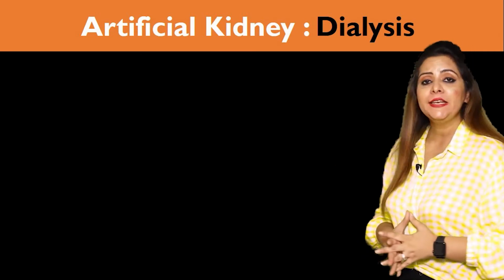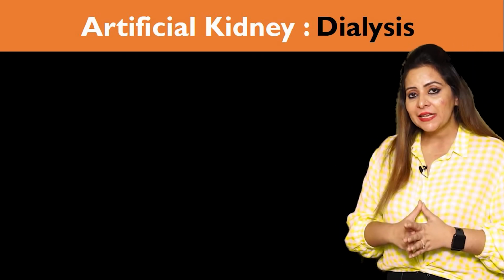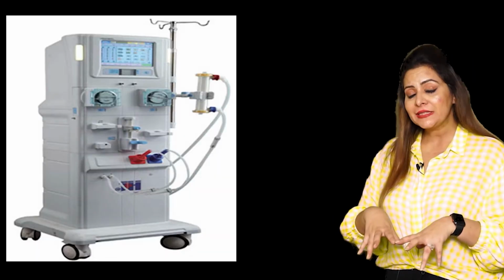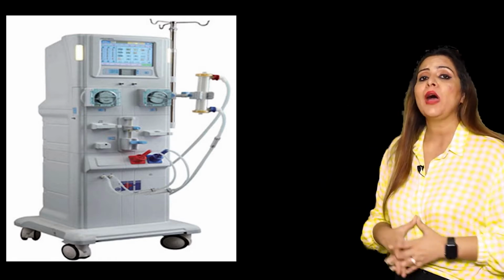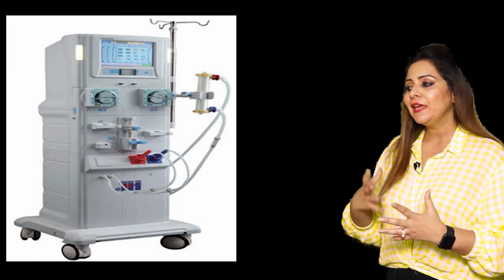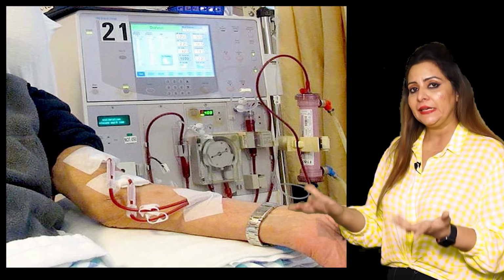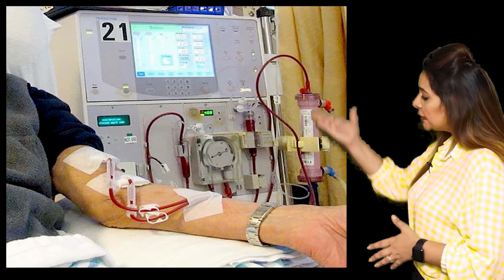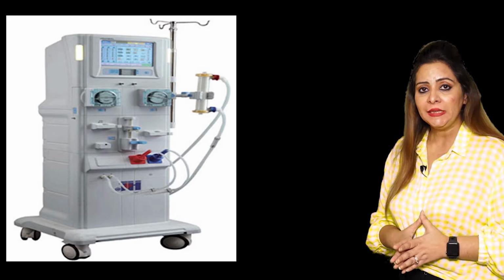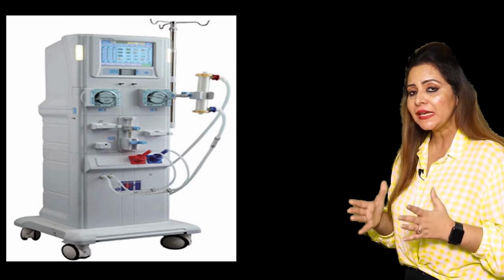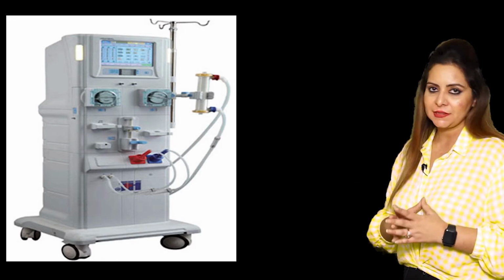Now I'm going to discuss the artificial kidney. The artificial kidney means dialysis. In this process, the machine is going to act as a kidney, that is, the machine is going to function like the kidney does. This is how the dialyzing machine looks, and the procedure is called dialysis.